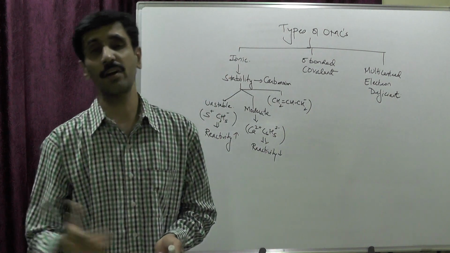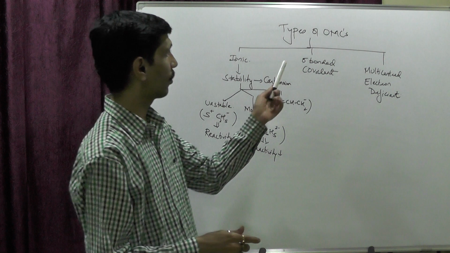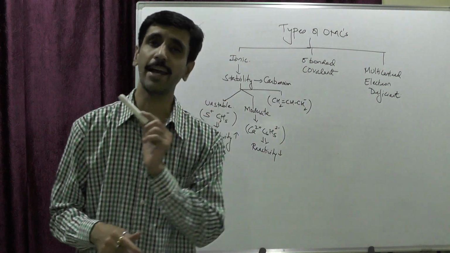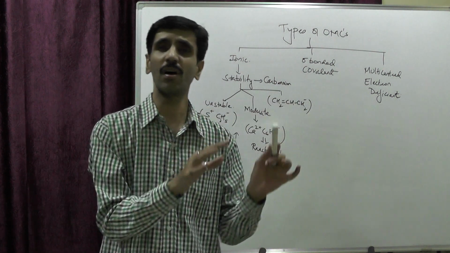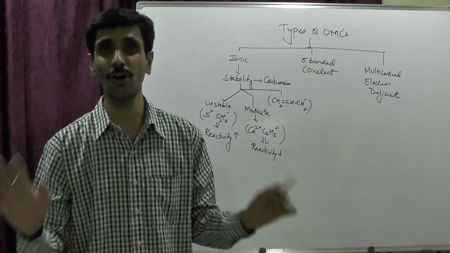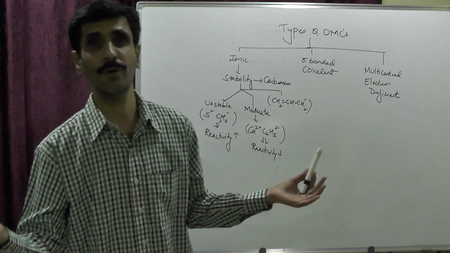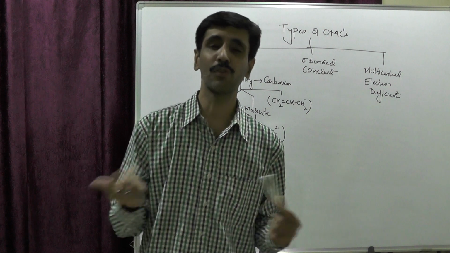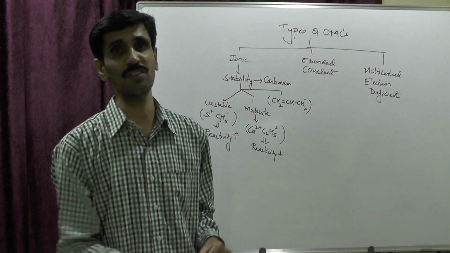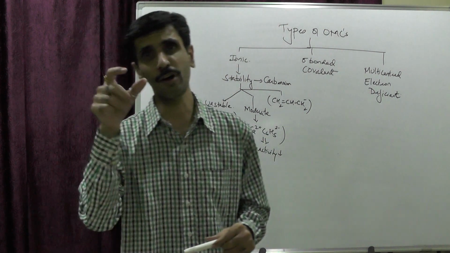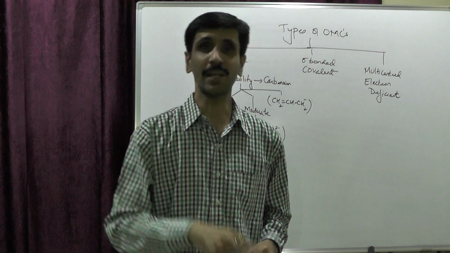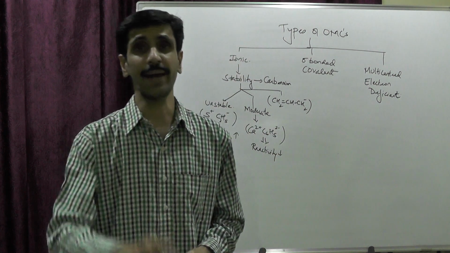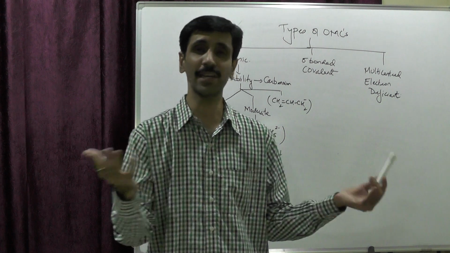Right, we go into the next part, and that is sigma bonded covalent organometallic compounds. This involves simple normal bonds. When I talk about normal bonds, as I said, a bond is a force of attraction and there have to be two species. So there is a bond formed between the two species, which means there are two centers. And I'm talking about a single bond, my dear friends, because I'm talking about sigma.